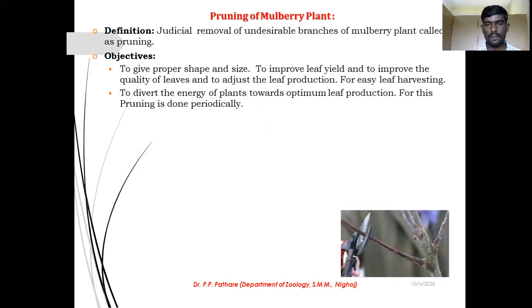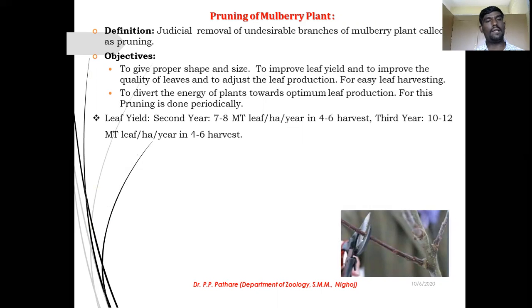समझ में आ रहा है क्या आपको? The leaf yield: in the first year the mulberry leaves are not produced in large quantity, but in the second year, 7 to 8 metric ton of leaf from 1 hectare per year in 4 to 6 harvests. 7 to 8 metric ton of leaves is a very large quantity. This is the gain from the 4 to 5 harvests of mulberry plant.